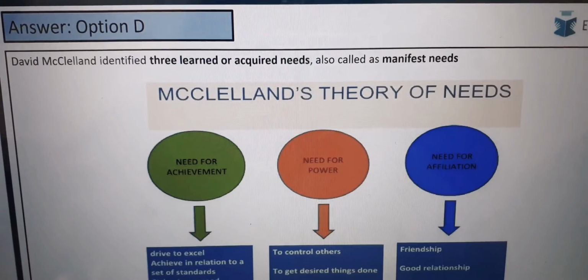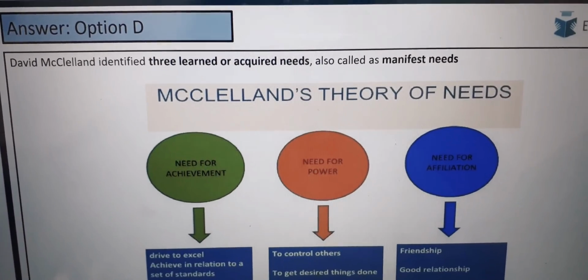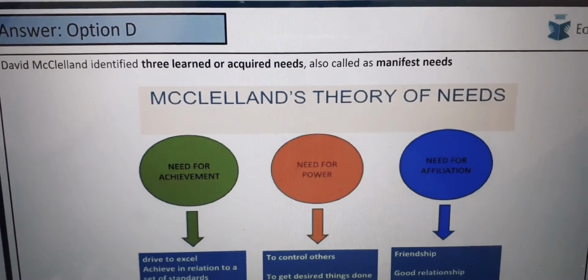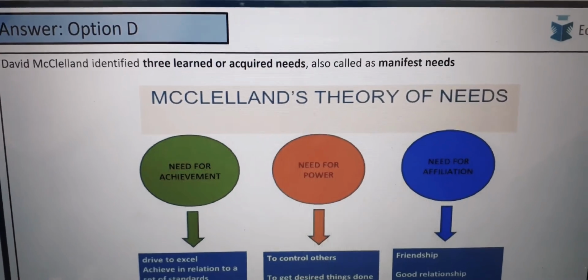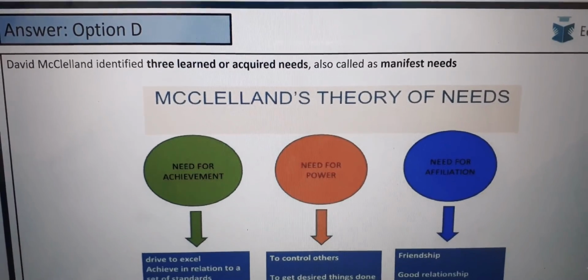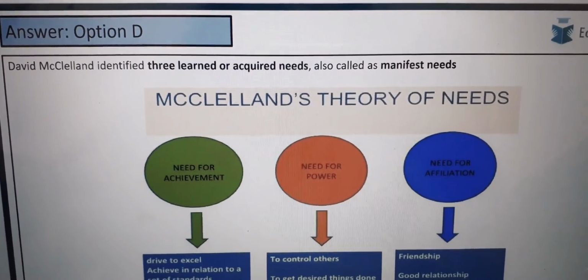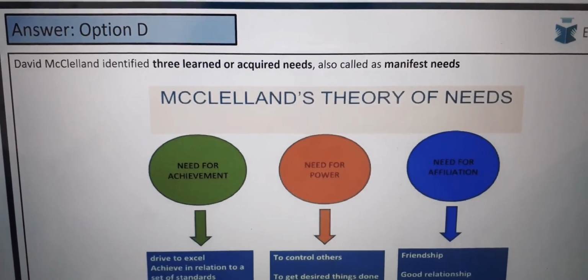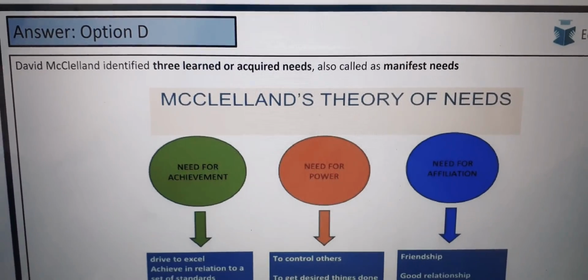David McClelland identified three learned or acquired needs, also called manifest needs. McClelland's theory of needs: need for achievement, need for power, need for affiliation.